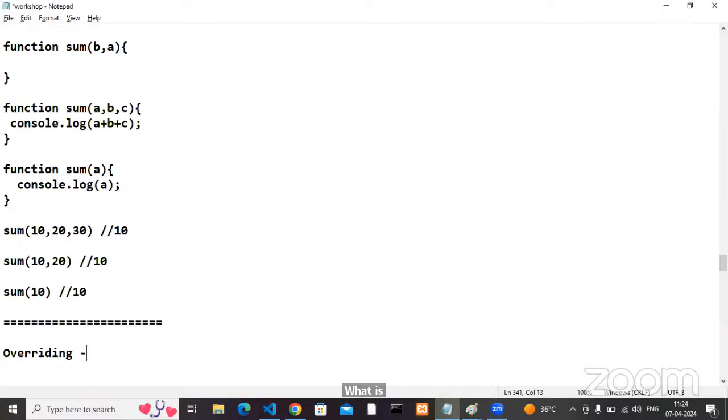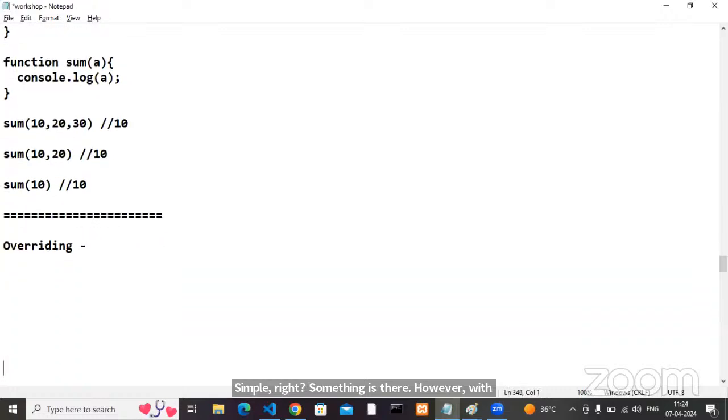Come on, anyone? What is overriding? Very simple thing. Existing functionality, you can override how you want. Simple, right? Something is there, override with something if you're not satisfied with that. All are okay. Now, can anyone answer this question?